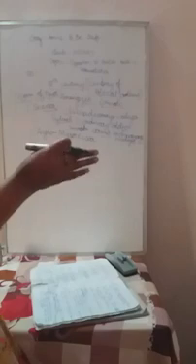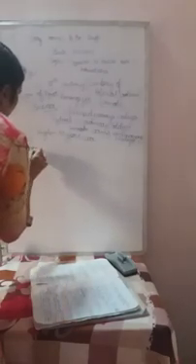Keep in mind and don't get confused between the Anglo-Maratha War and the Anglo-Mysore War. The Anglo-Maratha War took place between the Anglo, meaning British, and the Marathas. But this war took place between the Anglo, meaning English, and the Mysore rulers, not the Wadayars actually. There were four wars: the First, Second, Third and Fourth Anglo-Mysore War.